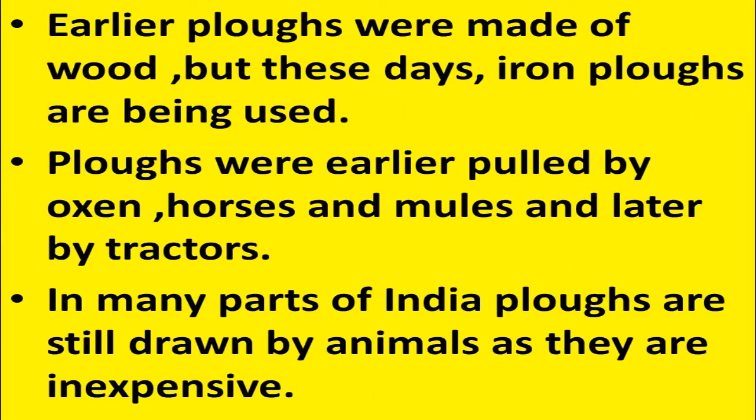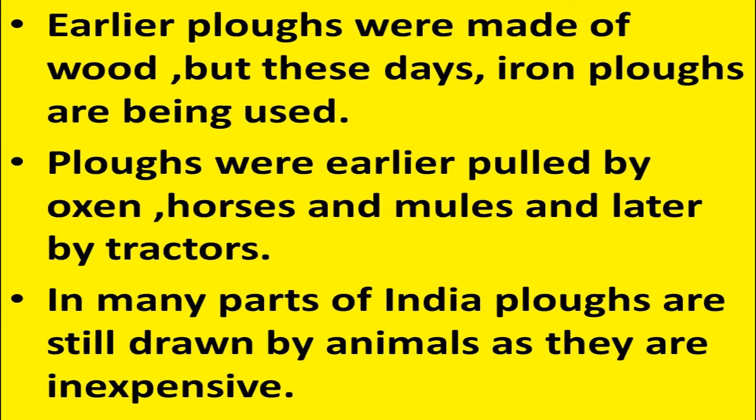Earlier, ploughs were made of wood, but these days iron ploughs are being used. Ploughs were earlier pulled by oxen, horses and mules, and later by tractors. In many parts of India, ploughs are still drawn by animals as they are inexpensive.